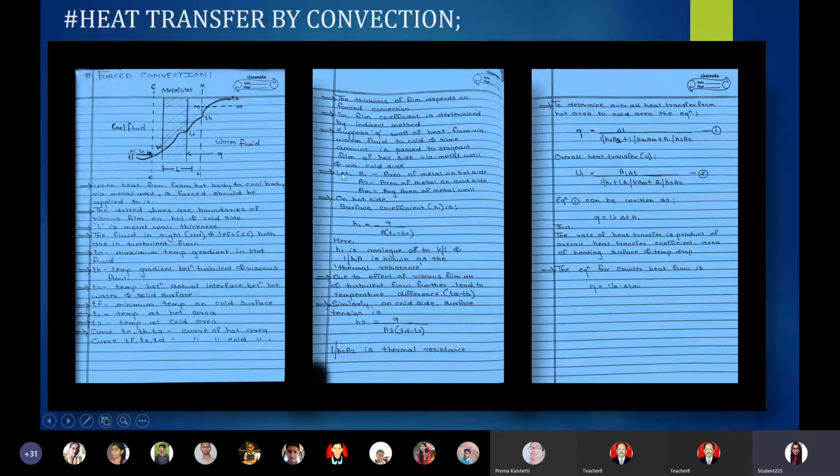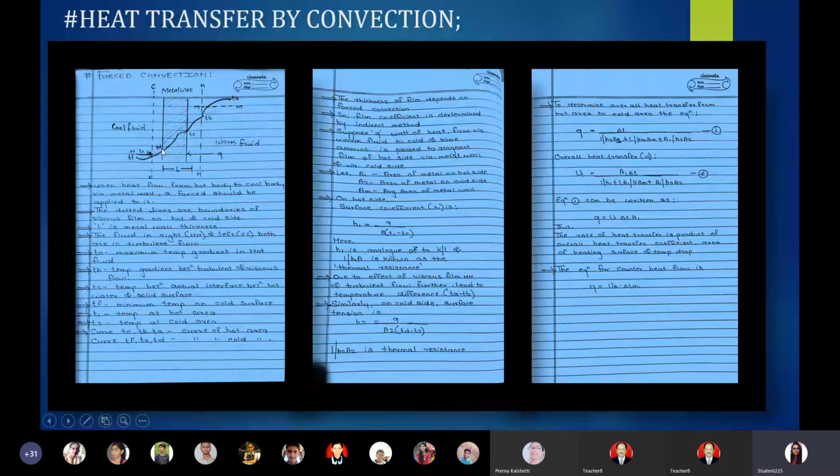Now the fourth point says that let A1 be the area of the hot side, A2 the area of metal on the cold side, and AM the average area of the metal wall. Now you are seeing this TD and TC. These two points are constructed for explaining A1, A2 and AM only. TC lies on the metal wall in the hot area, so this portion of the metal wall comes under the warm area, and this TD point on the metal wall surface lies under the cool area.